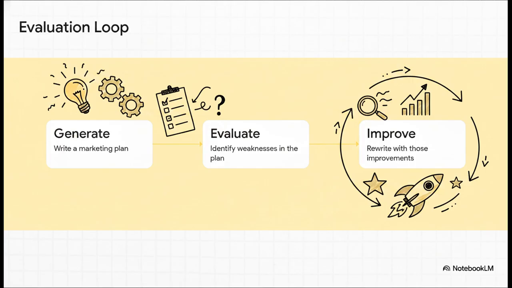First, you ask it to generate a marketing plan. Then, and this is the secret sauce, you ask the AI to evaluate its own work by identifying weaknesses in that very same plan. Finally, you tell it to improve the plan by rewriting it to fix those exact weaknesses. This dynamic feedback loop builds incredible precision over time.